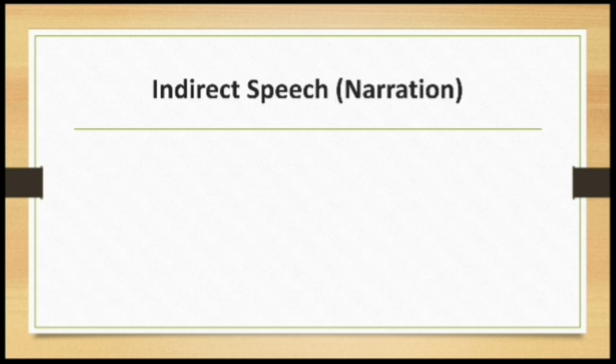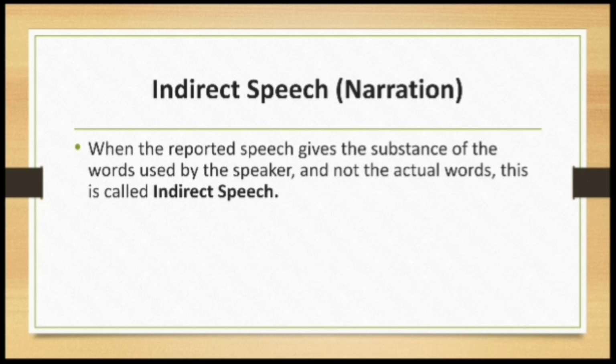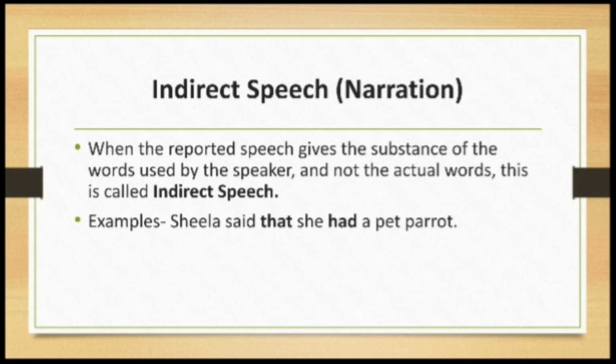Now let's see indirect narration or indirect speech. When the reported speech gives the substance of the words used by the speaker and not the actual words, this is called indirect speech. Example: Sheila said that she had a pet parrot. When you match it with the previous sentence, it was Sheila said, comma, inverted commas, I have a pet parrot.